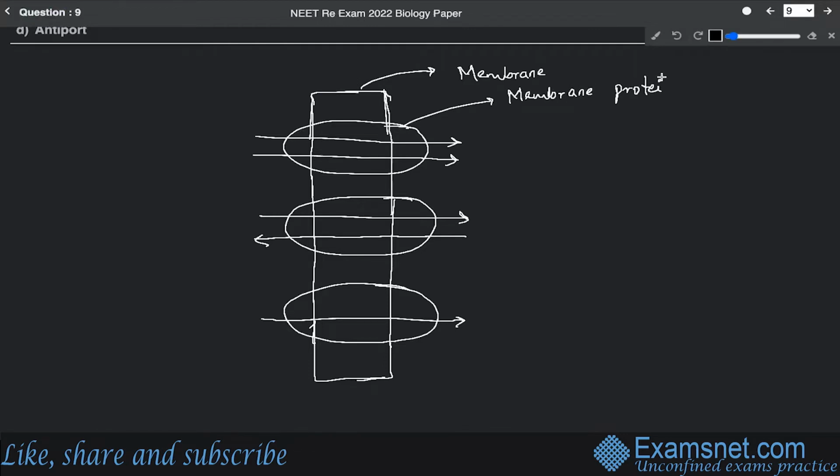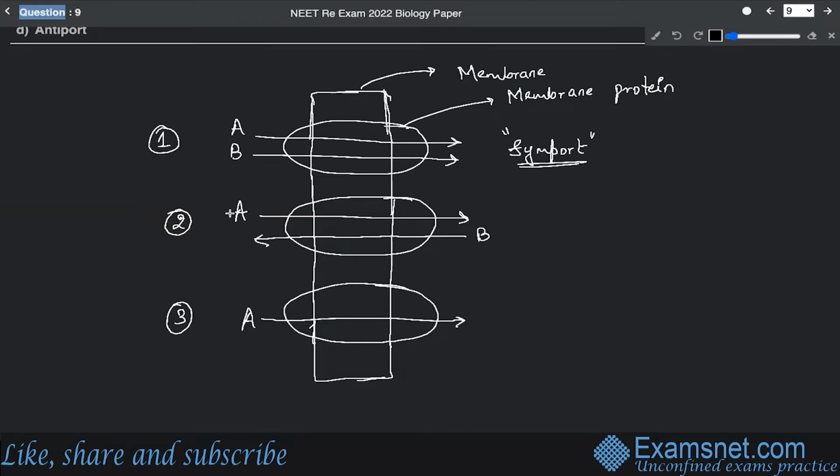Whenever there are two molecules involved, as you can see in the first figure, this is the first category, this is the second category, and this is the third category. This is A, this is B, and this is A. Whenever two molecules are moving in the same direction, that is considered to be symport.